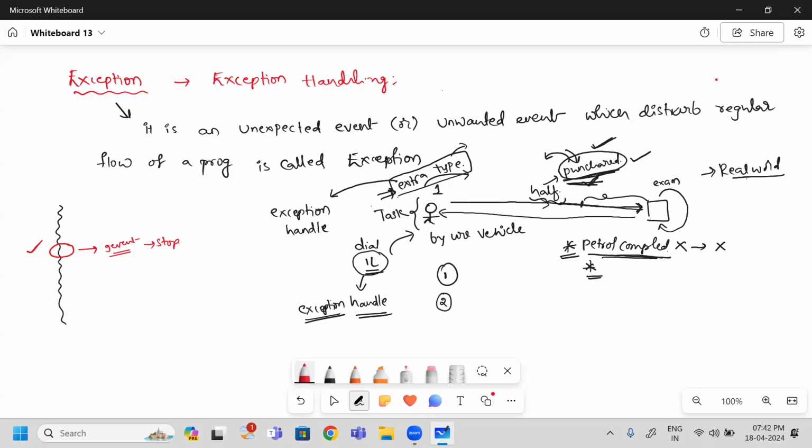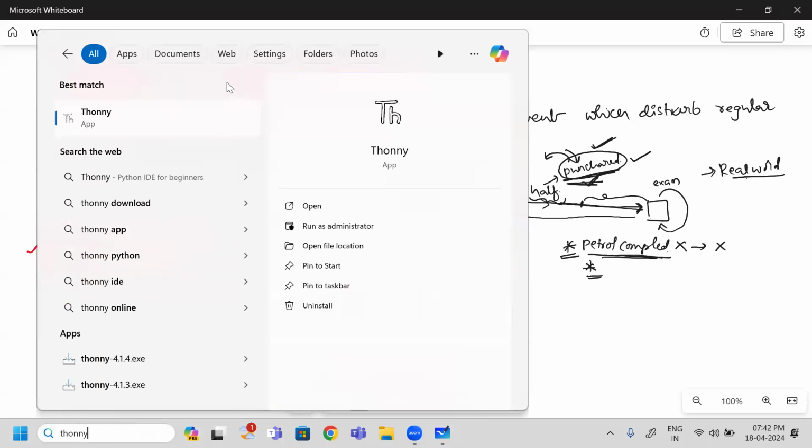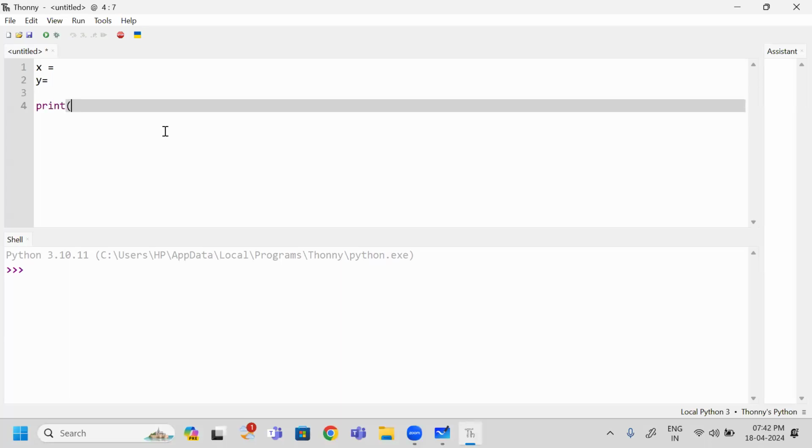Okay. I will tell you one simple program where an exception is generated and how we can handle that exception. First, I will write one simple arithmetic operators program. Very simple program. First, I am going to take two values, x value and y value. Next, I am going to print all arithmetic operator results.